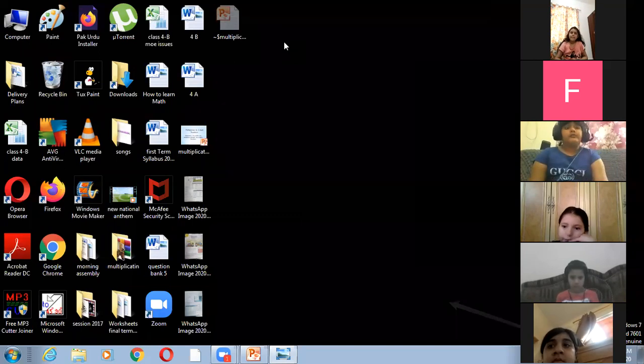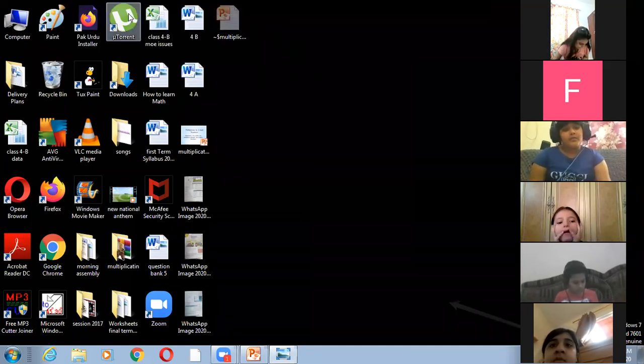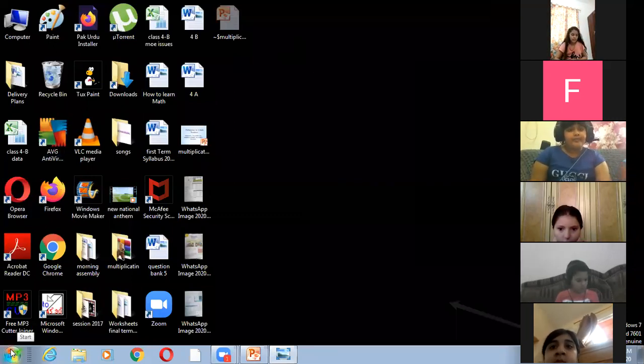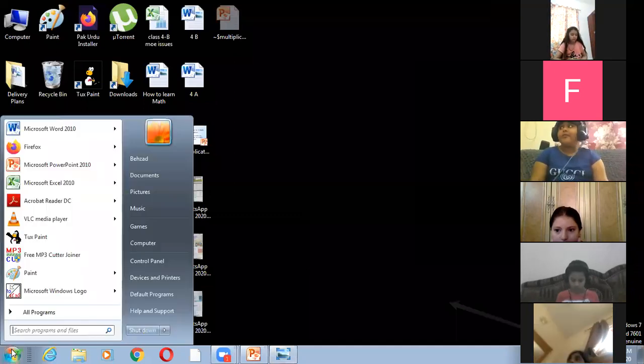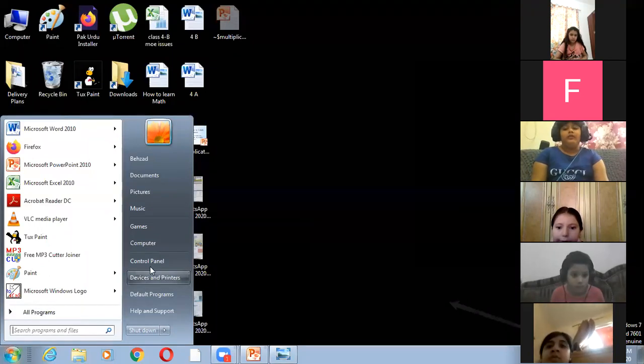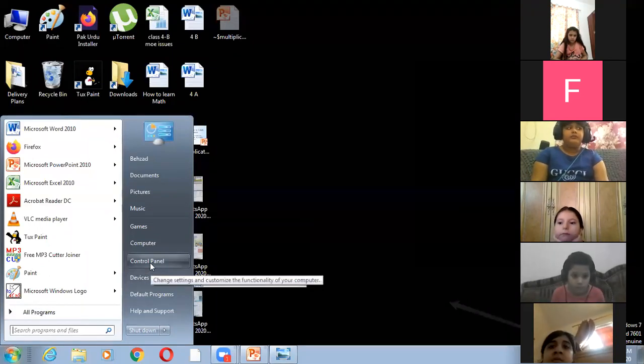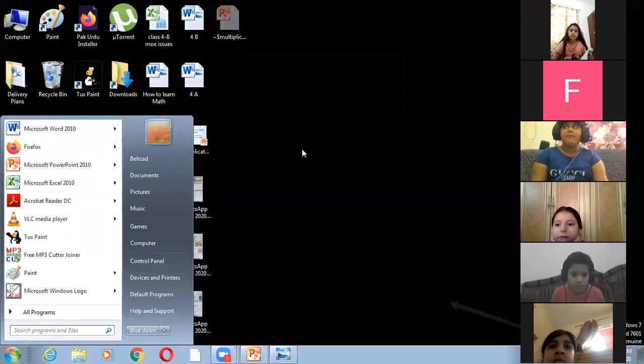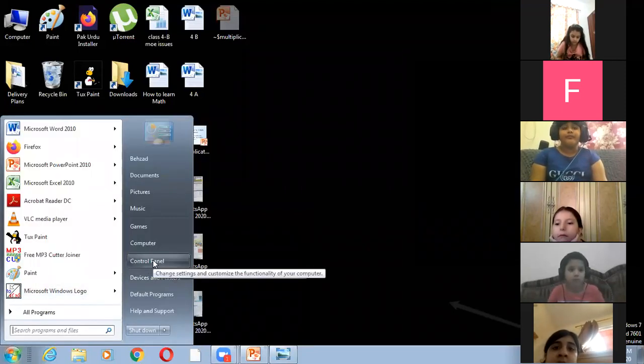The steps are as follows. Now look at the steps very carefully. First of all, click the start button. You all know the start button. In class 3 you have learned about it in great detail. This is the start button. Click the start button, and then there is the control panel. Again, click the start button and then click on the control panel.